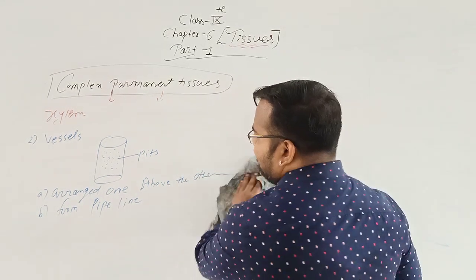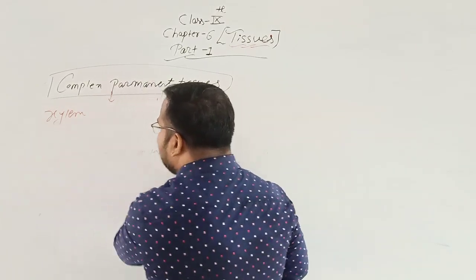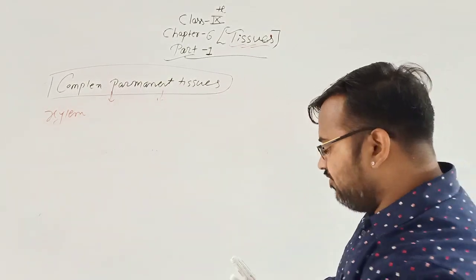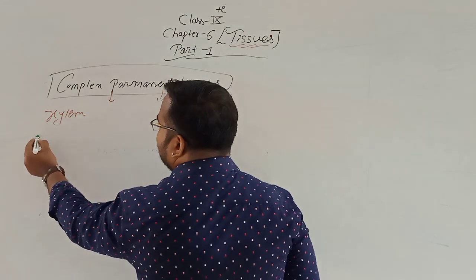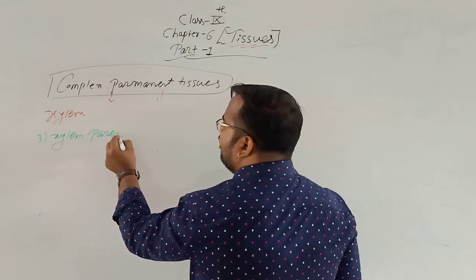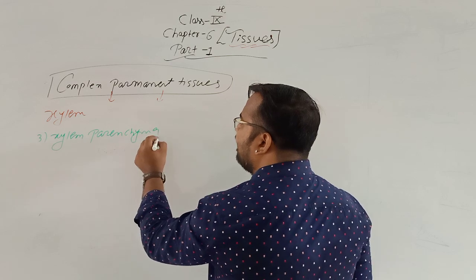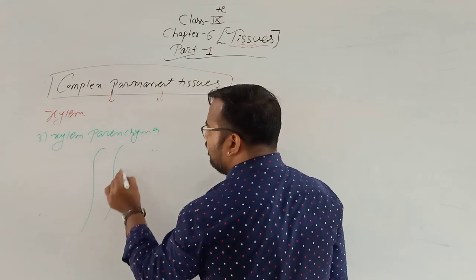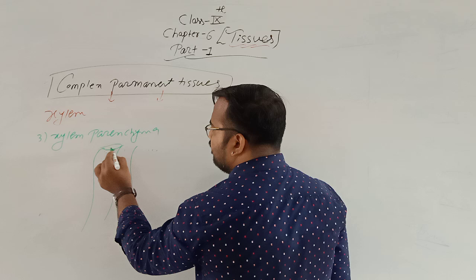Third part is xylem parenchyma, which is the only living tissue in the xylem.